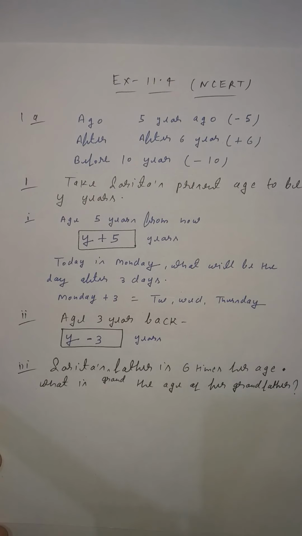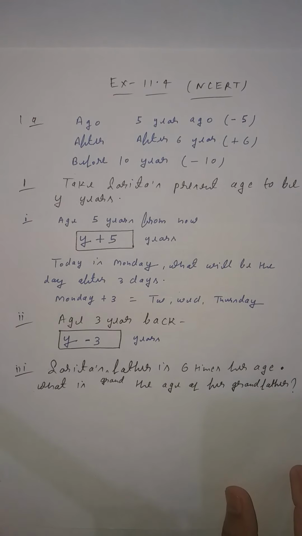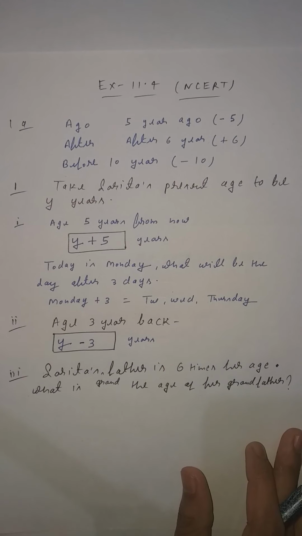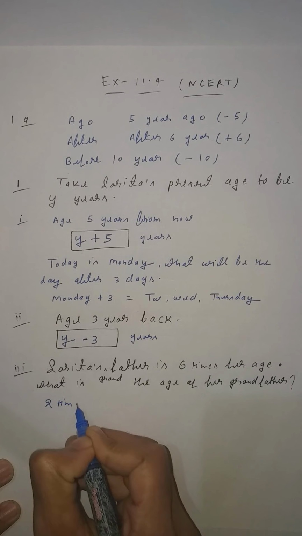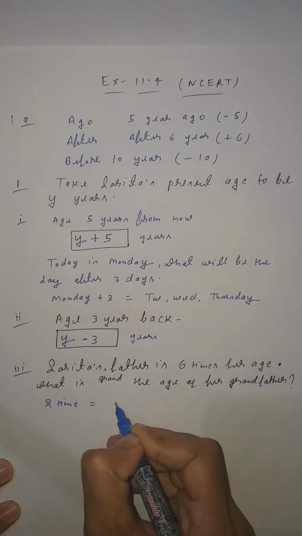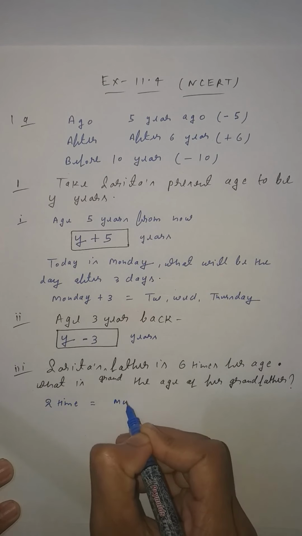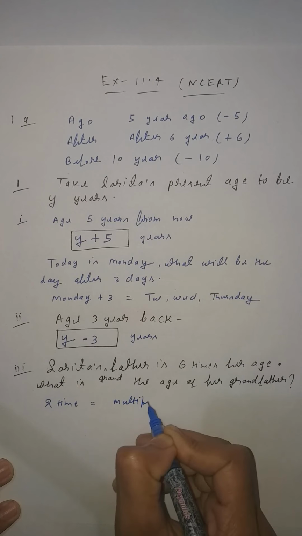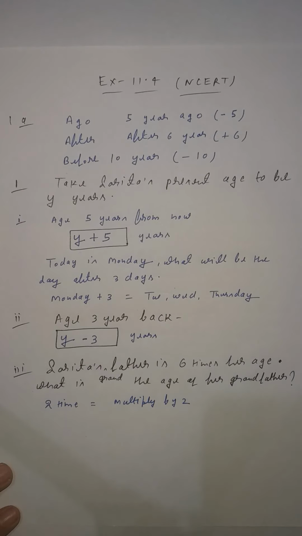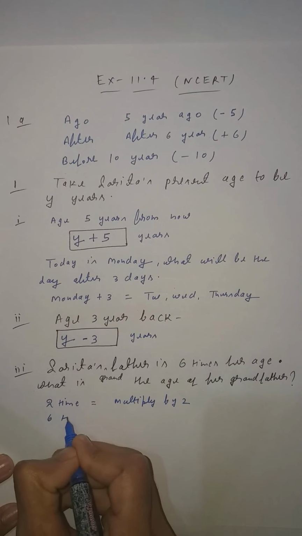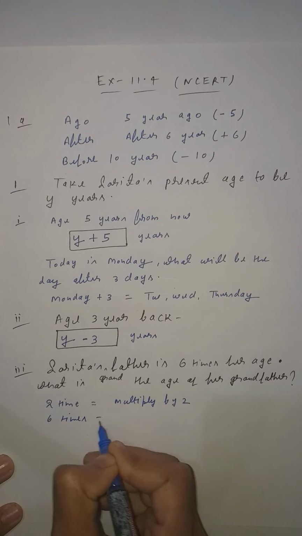Yesterday I explained, student, that if 2 times is given, or 3 times is given, you multiply by 2, or by 3. Similarly, 6 times is given, so for 6 times you have to repeat the same process.